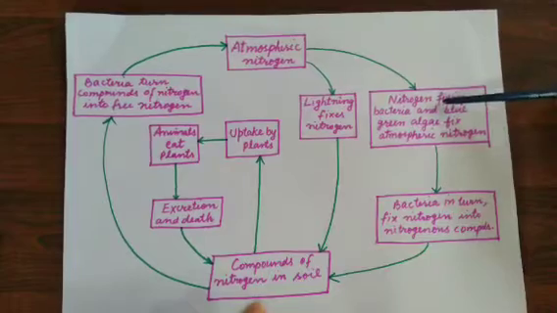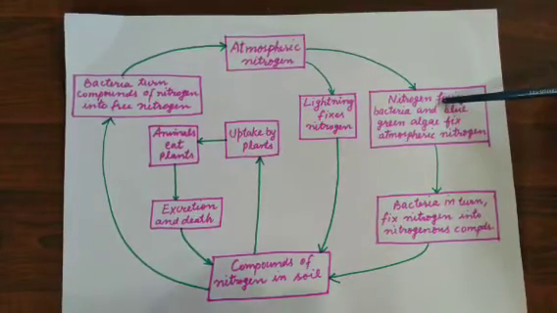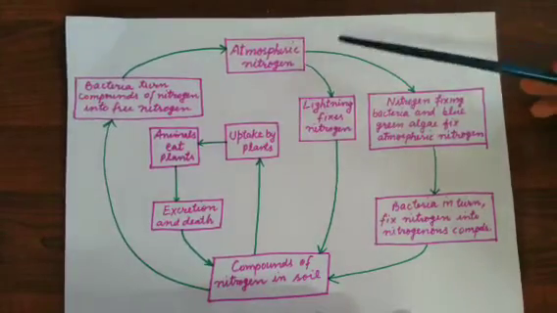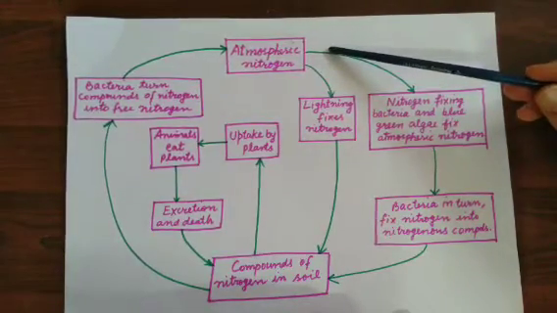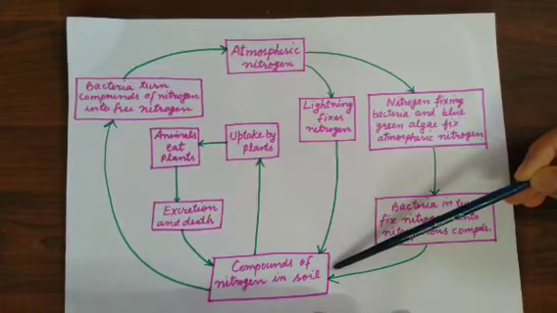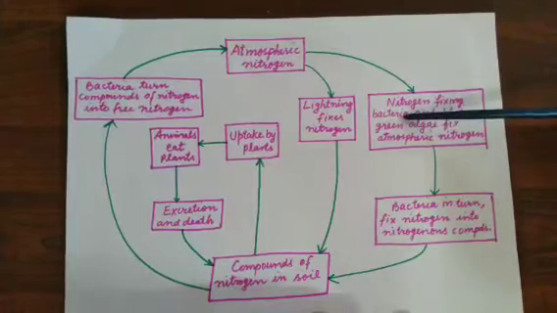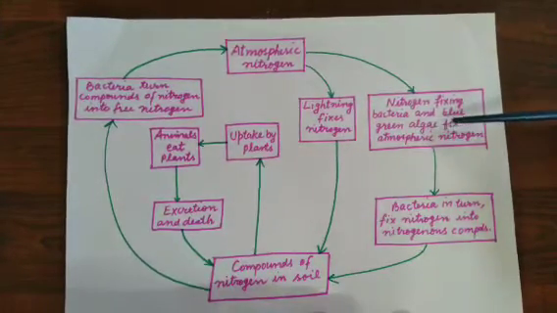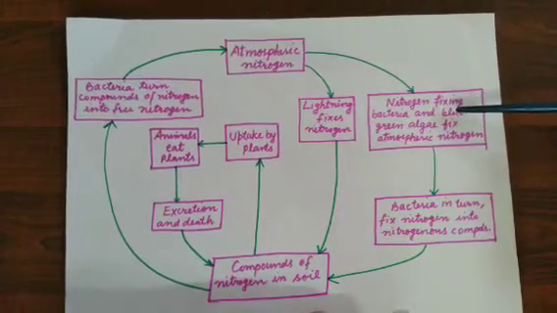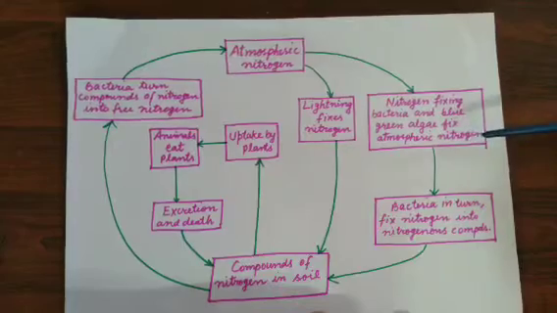Some of the bacteria present in the soil convert the atmospheric nitrogen into compounds of nitrogen, like nitrates or nitrites. Nitrogen fixing bacteria and blue-green algae are present in the soil. They convert the nitrogen into nitrogenous compounds.